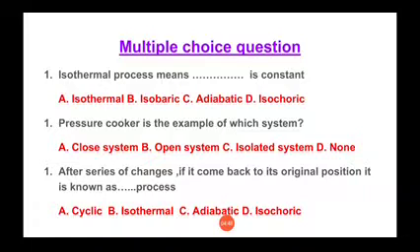If mass and energy both can be exchanged spontaneously between system and surrounding, then you can say that it's an open system. If only energy can be exchanged between system and surrounding spontaneously, not mass, then it is known as a closed system. And if neither mass nor energy can be exchanged spontaneously between system and surrounding, then it is known as an isolated system.